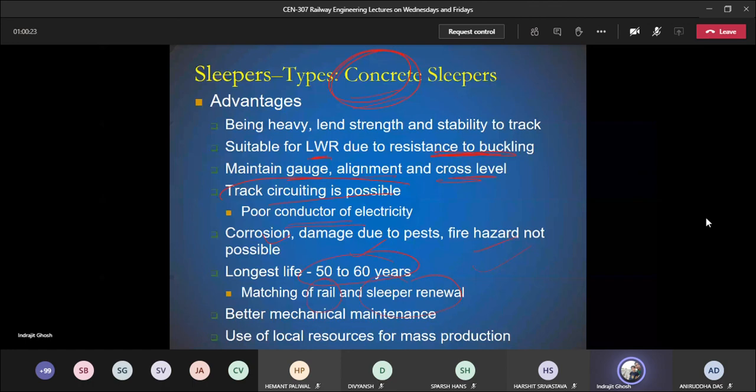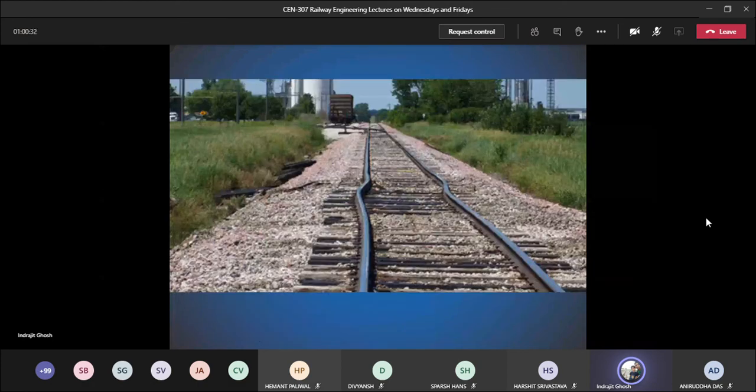So this is basically buckling. One more photo I have included. This happens due to temperature stresses. So this kind of situation will not occur in case of steel trough slipper and concrete slipper.